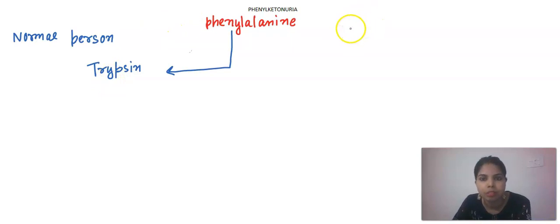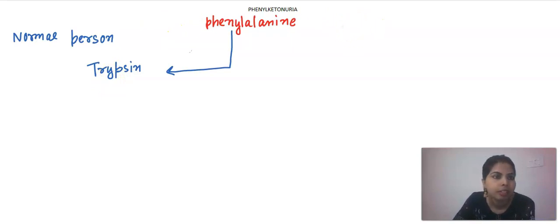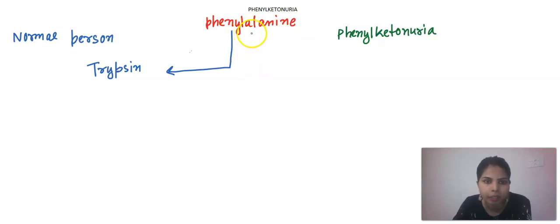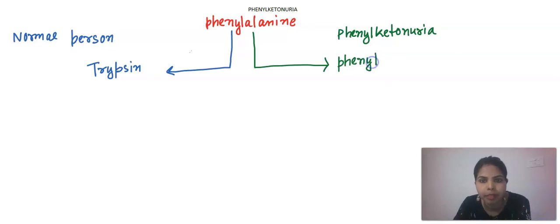But if the person is suffering from phenylketonuria, then this amino acid phenylalanine is converted into phenyl pyruvate.